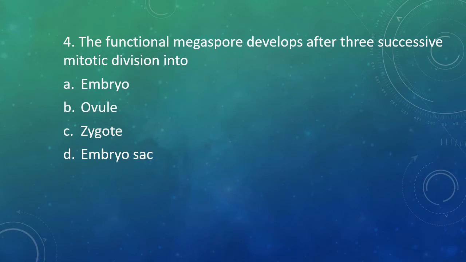Question 4. Functional megaspore after 3 successive divisions develops into embryo, ovule, zygote, or embryo sac. The correct answer is option D, that is embryo sac.